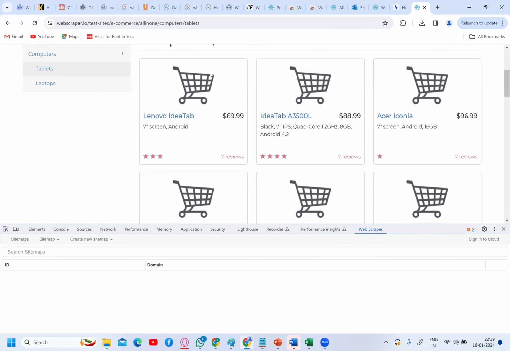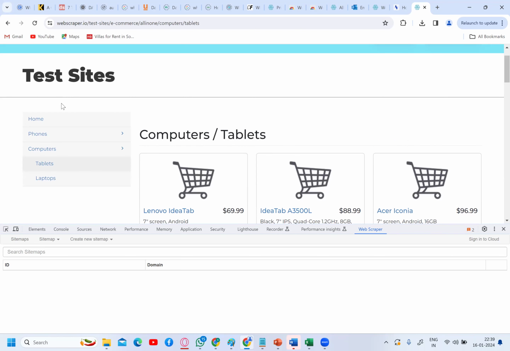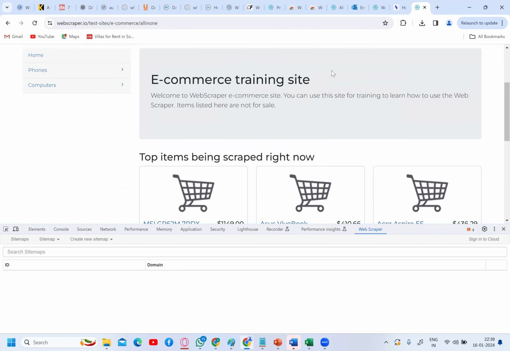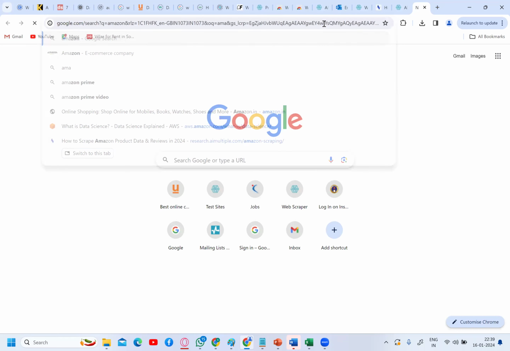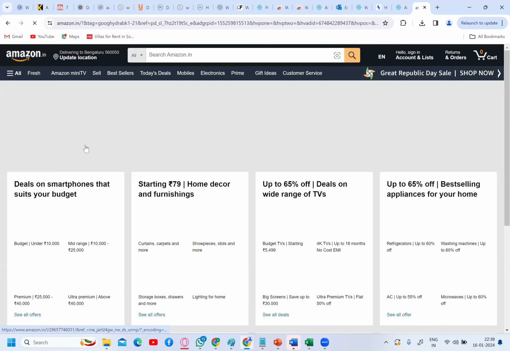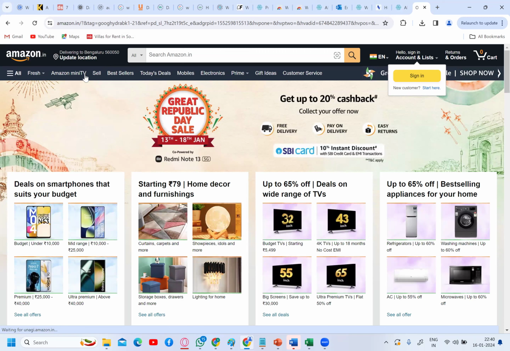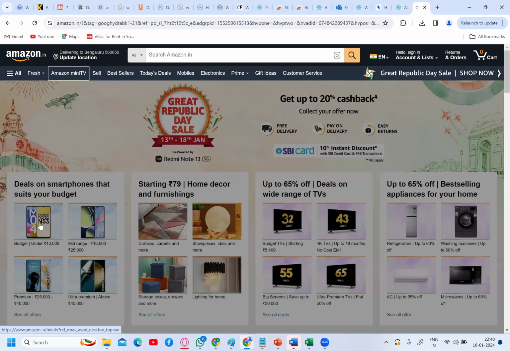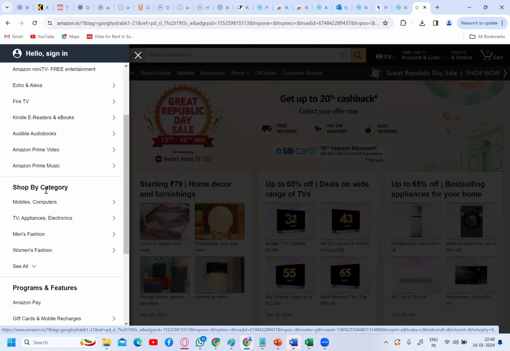This is how e-commerce websites are structured. If you open the Amazon website, it is structured like this. I'm going to the home of this site. Let me open the Amazon website also and see how it appears. Amazon.in, the same thing. So there are different categories: Fire TV is one category, audio books is one category, mobiles and computers are one category. Shop by category.